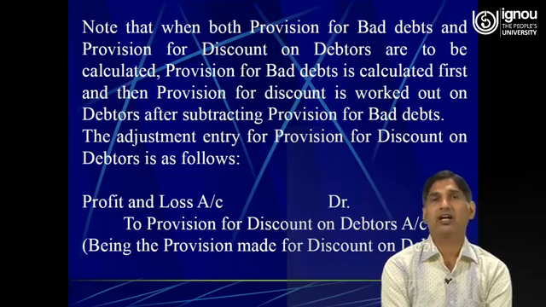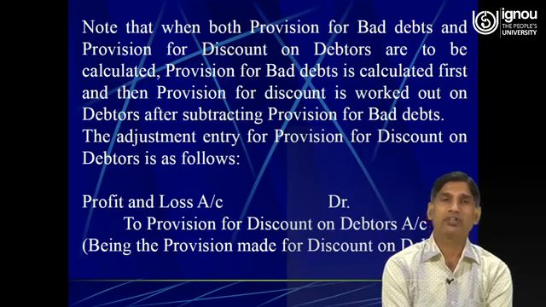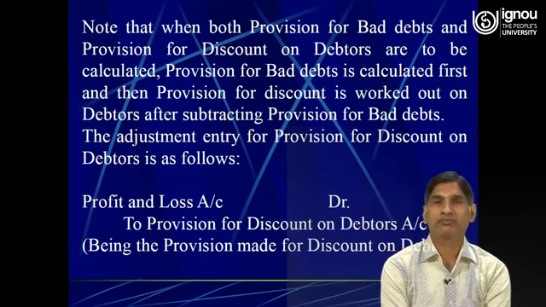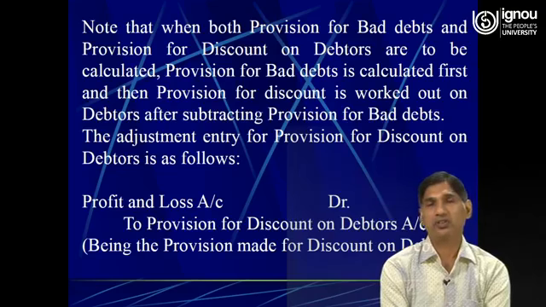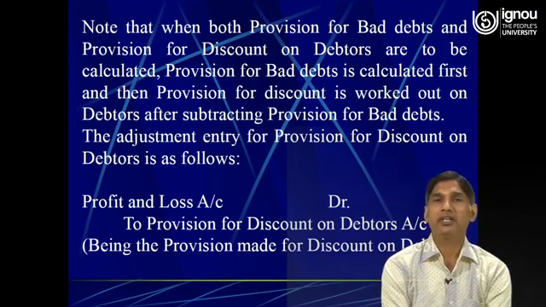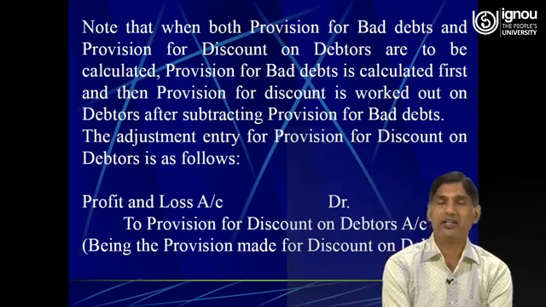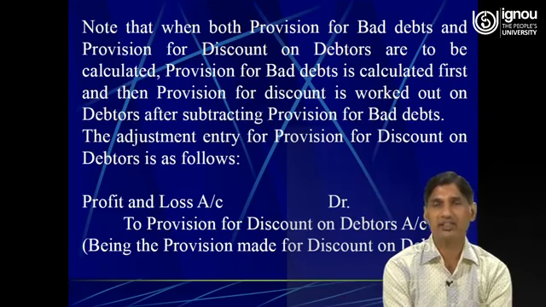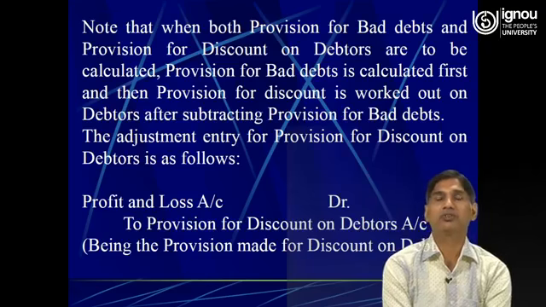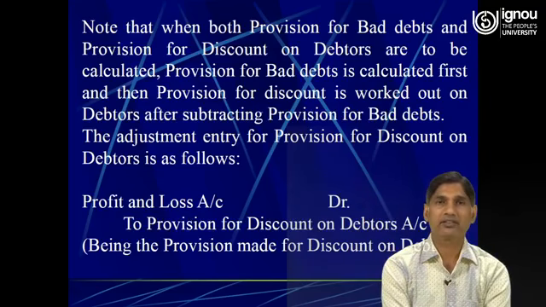When both are given simultaneously in the question, first of all we should make a provision for bad and doubtful debts, and then we should make a provision for discount on debtors.